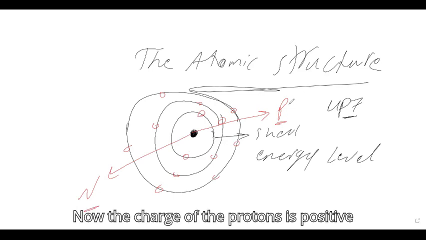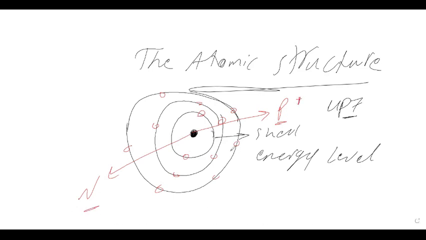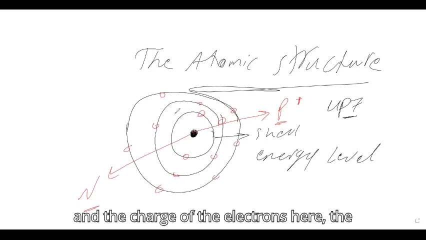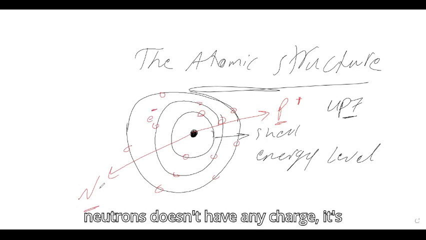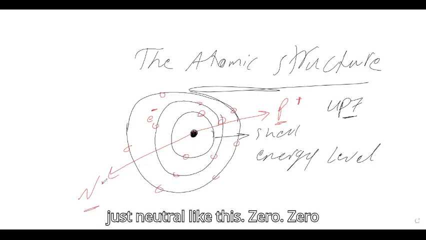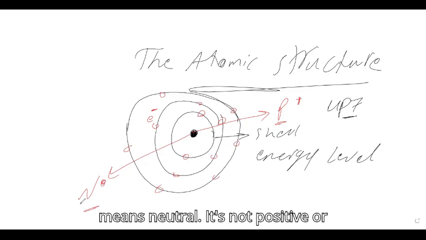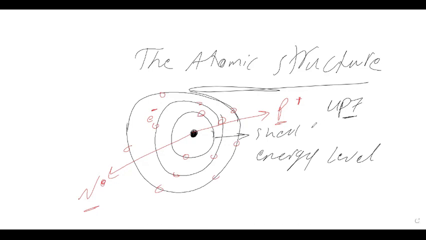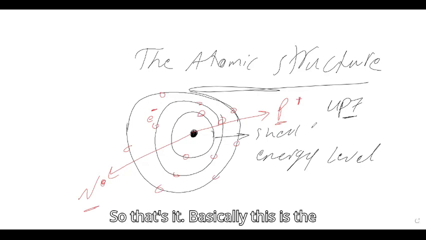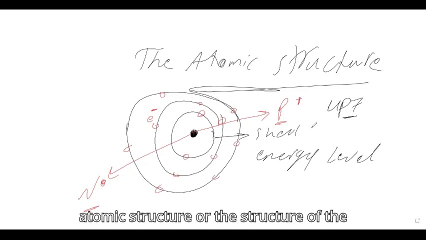The charge of the protons is positive, and the charge of the electrons is negative. But the neutrons don't have any charge, they are neutral. Zero means neutral, not positive or negative. So that's it, basically, this is the atomic structure, or the structure of the atom.